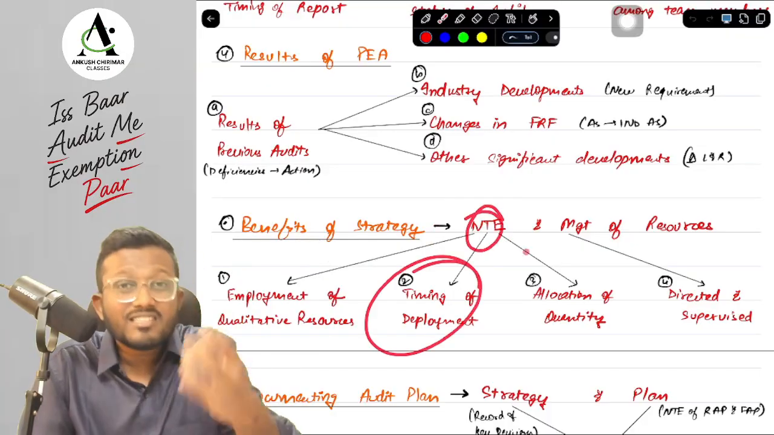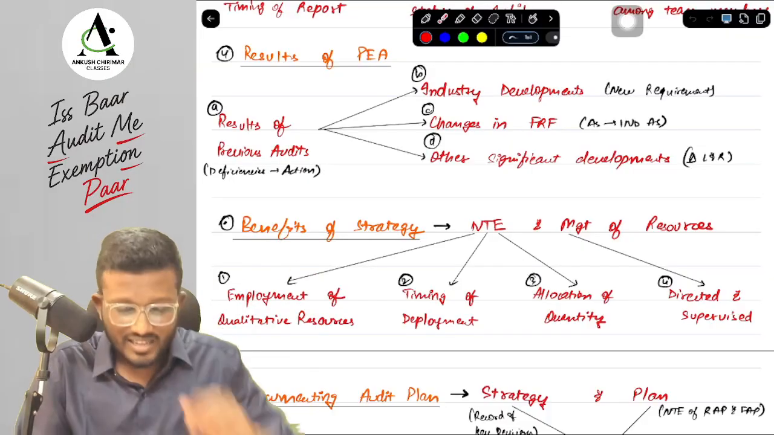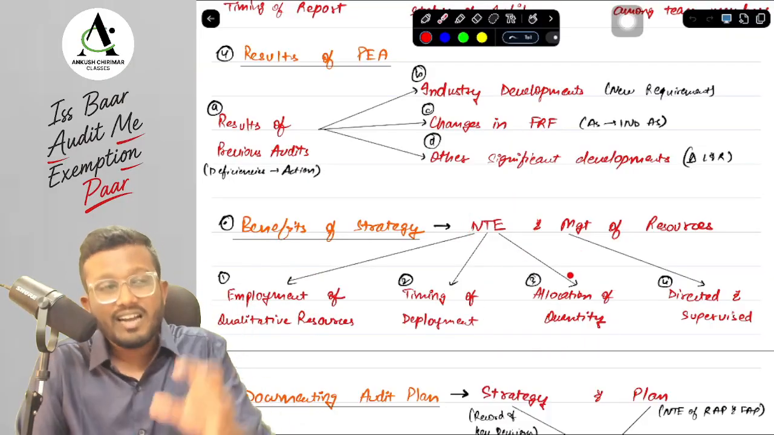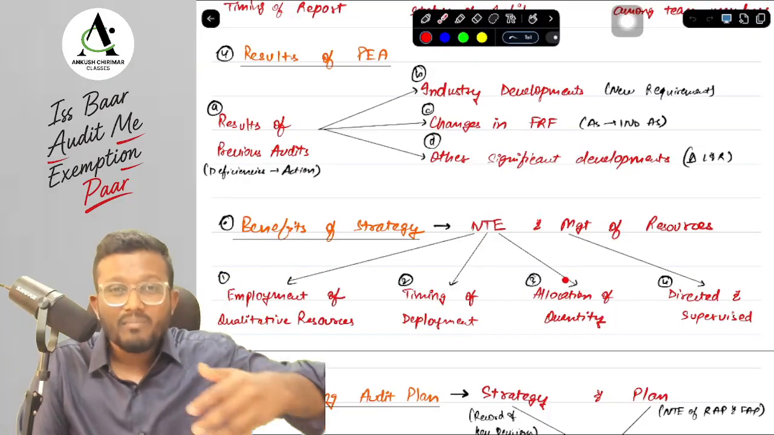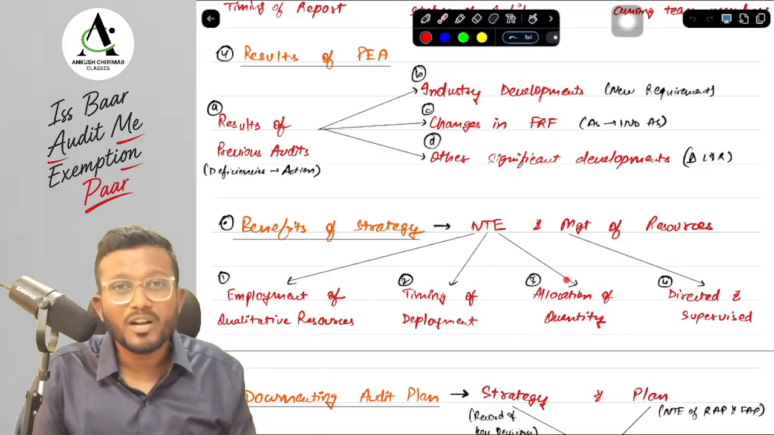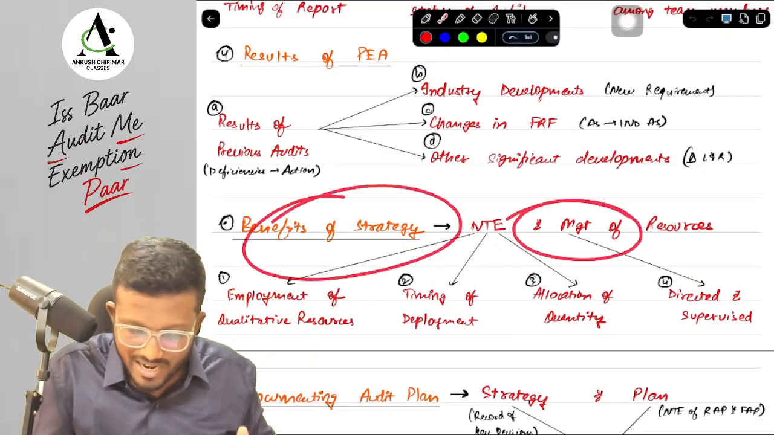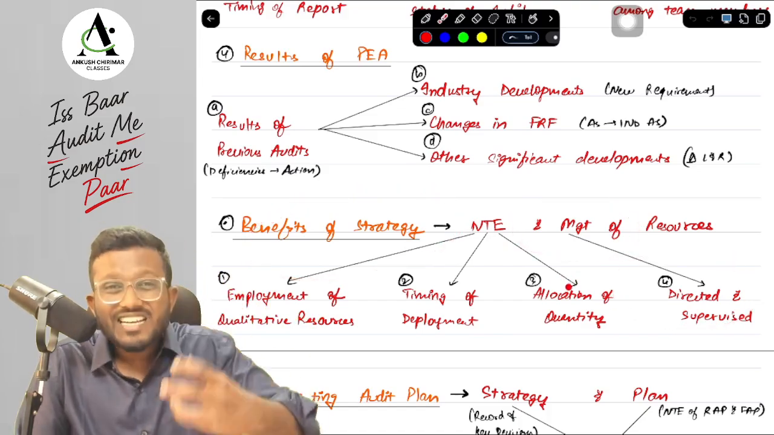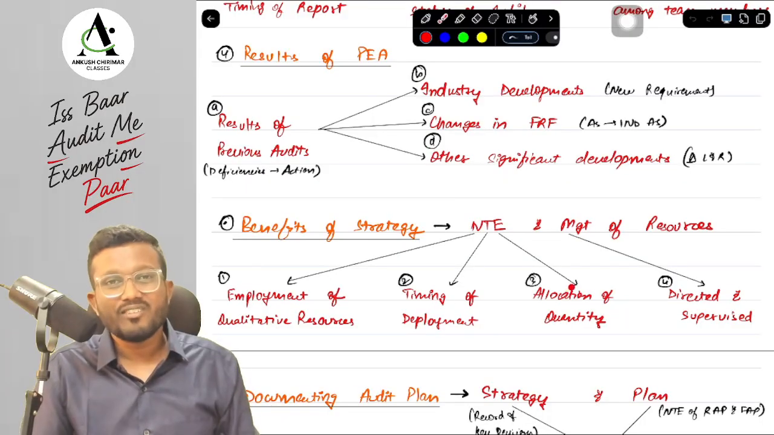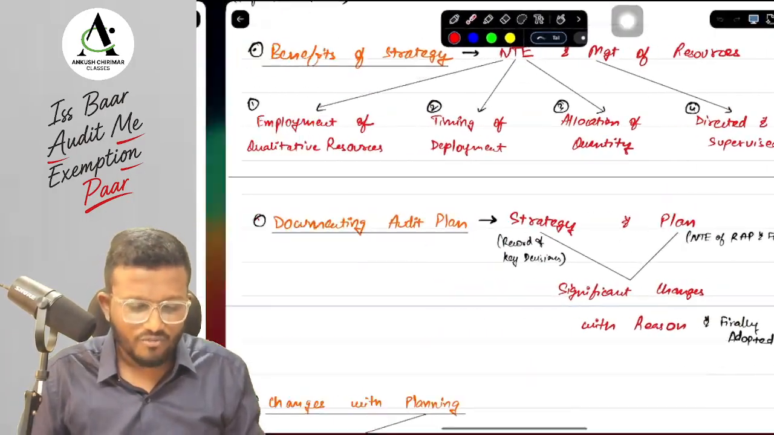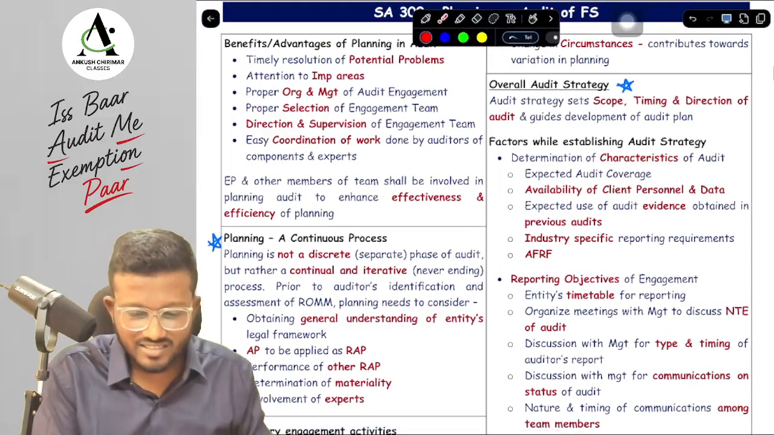Timing means what? When these resources need to be deployed, year end or during the year. E means what? Extent or allocation of the quantity of resources for the particular area. How many articles, how many managers, how many seniors I need to devote for this particular area, I will get to know from the audit strategy. And lastly, management of resources, how we need to manage, direct and supervise these resources, that is covered over here. So all these things I will get to know once I develop my audit strategy, and this was your overall base of your audit strategy, and this is very important.